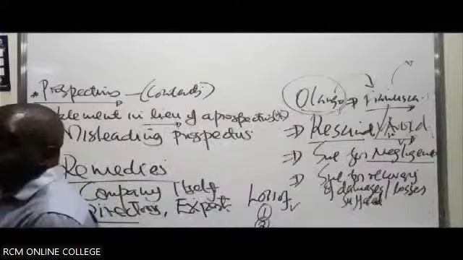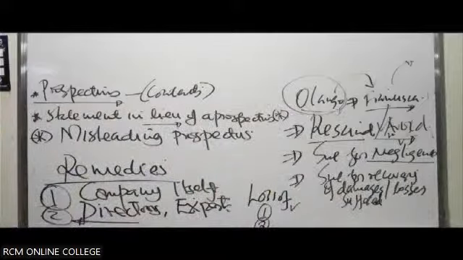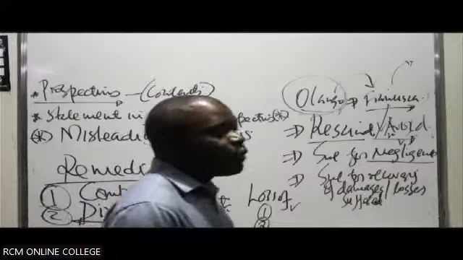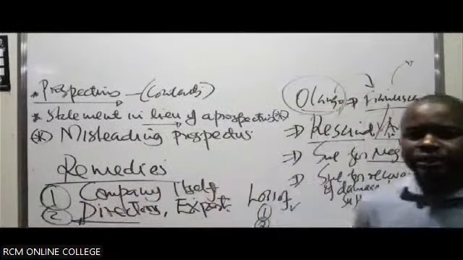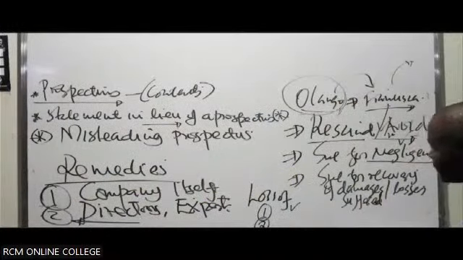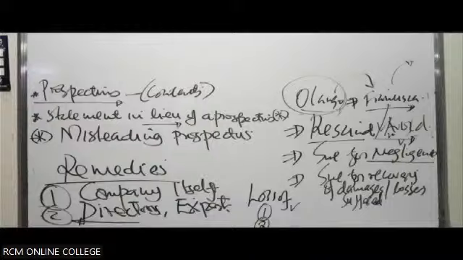Then number 4, if you are a person of experience, whose capacity, capability and experience show that there's no way you could have been duped by the prospectus. Had you made further inquiries, you could have known that the prospectus is misleading.